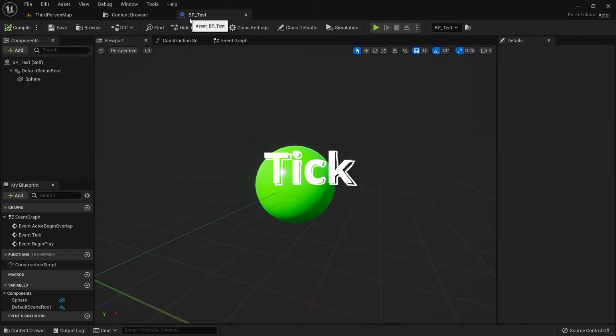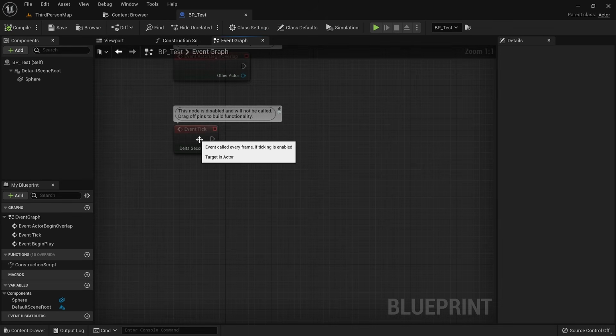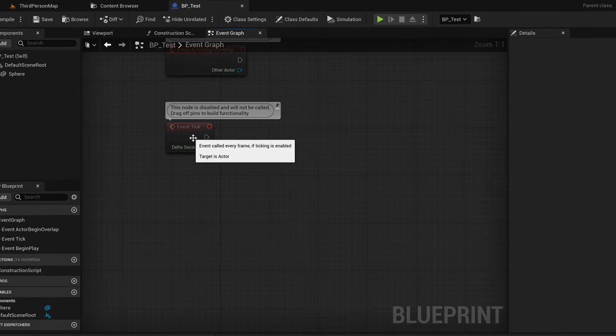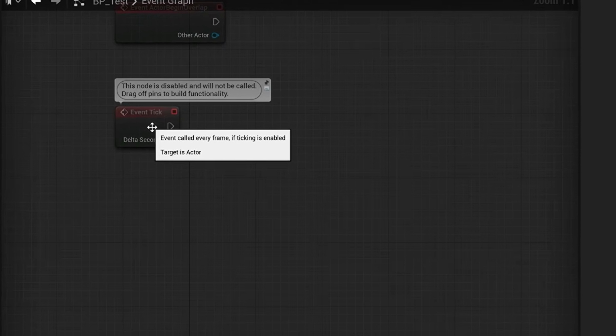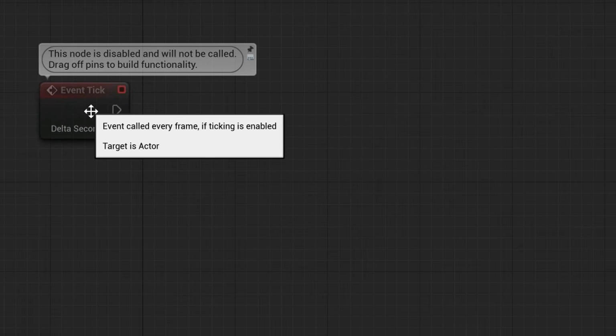Let's go back to our blueprint and talk about tick. Tick is called on every frame while the game is running. To understand how tick works, you need to know about frame rates. But this is a very deep topic and I can't go into detail in this short video, so I will just tell you what is most important for you to know right now.